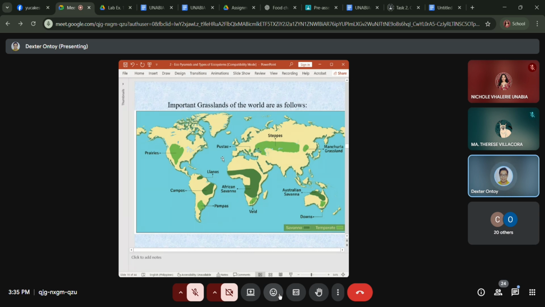The African savanna as well, where you can find the giraffes, the zebra, the lions, and sometimes the cheetahs. And when you go to the south, South America, the lower part is called the Pampas, no?